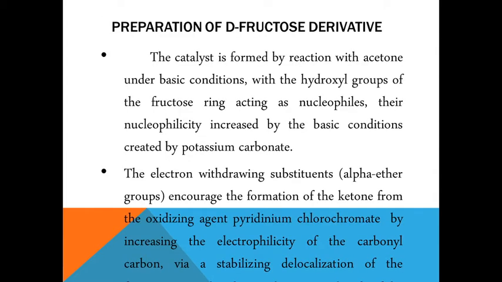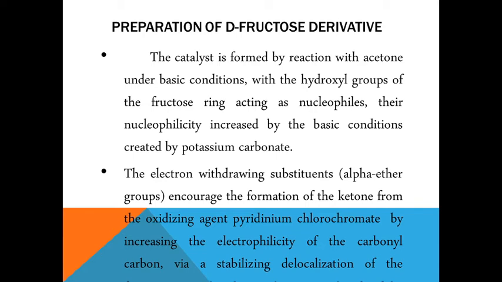And coming to the preparation of the D-fructose derivative, that is, this active catalyst is formed in situ. And how is this catalyst prepared? This catalyst is formed by reaction with acetone under basic condition. The hydroxyl group of the fructose ring will act as the nucleophile, and its nucleophilicity can be increased by the basic condition created by the potassium carbonate used in the reaction.